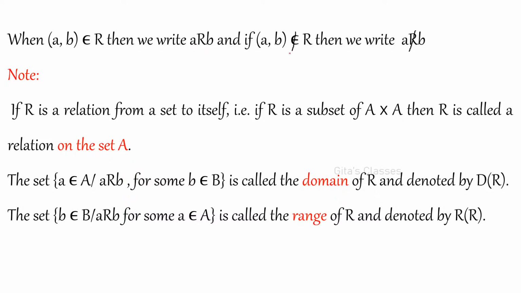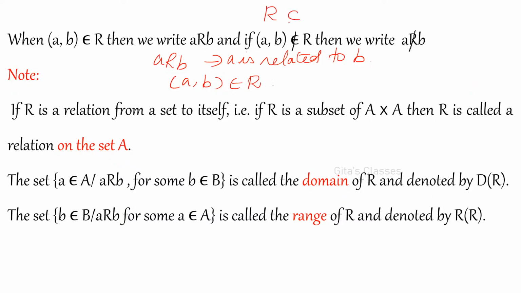This is the notation, right? If you write a R b, then it means that a is related to b. Or in other words, you can write a comma b belongs to the set capital R. Always please remember R is a subset of the Cartesian product A cross B.